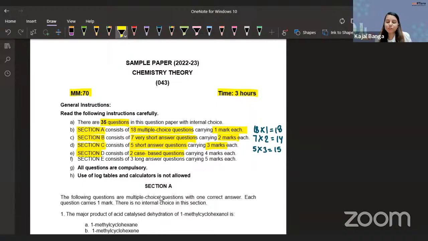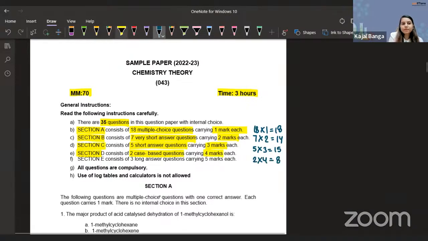Case study kind of questions or case based questions, where they will definitely be asking you more about the application part. So that is another interesting thing that they have introduced from last year. So there are 2 case based questions carrying 4 marks each, making a total of 8 marks.